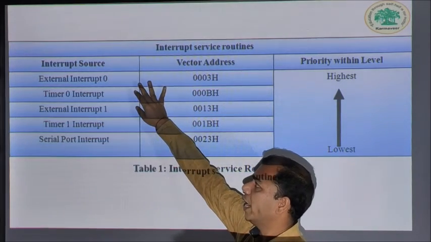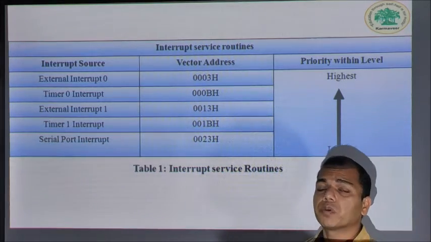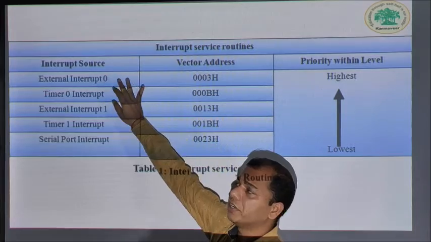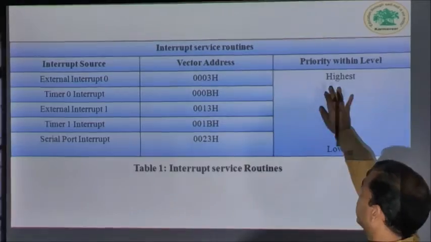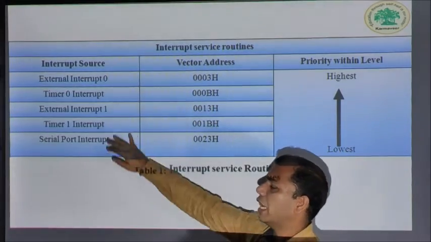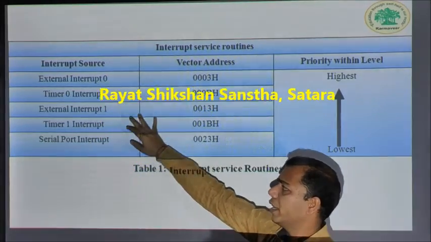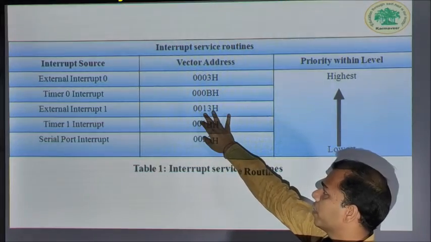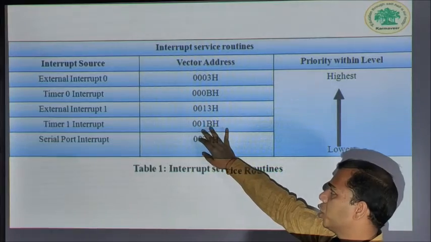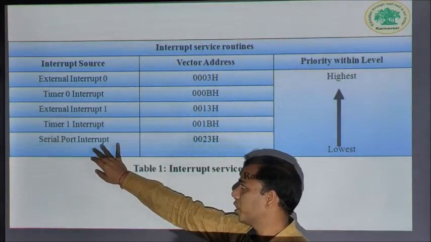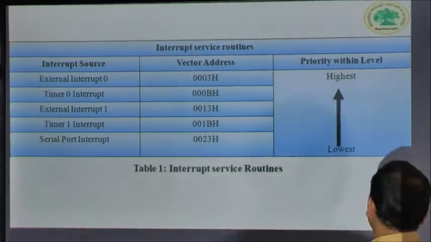Let us look at the interrupts one by one. The first interrupt, which has the highest priority, is external interrupt 0. Its vector address is 0003H. Timer 0 interrupt has vector address 000BH. Then external interrupt 1 has the vector address 0013H. Timer 1 interrupt has the vector address 001BH, and the serial port interrupt has the vector address 0023H and the lowest priority.